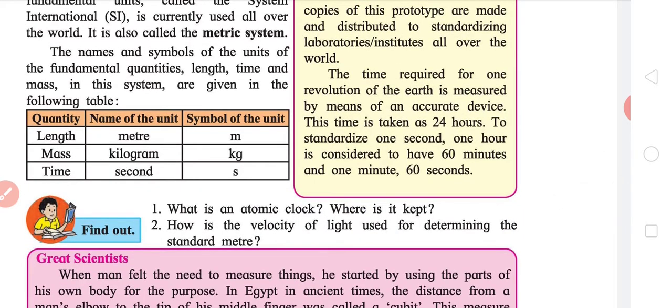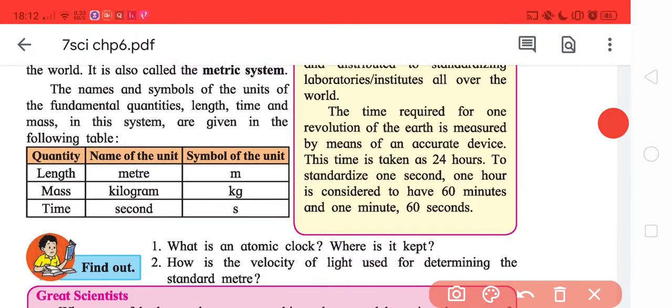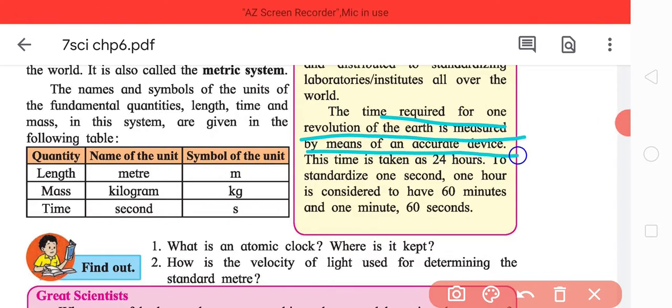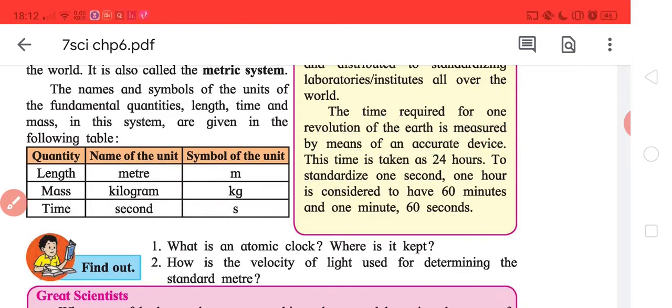Now, how is time defined? The time required for 1 revolution of the Earth is measured by means of an accurate device and is taken as 24 hours, though it's actually about 23 hours, 56 minutes. The standardized second: 1 hour is considered 60 minutes and 1 minute 60 seconds.